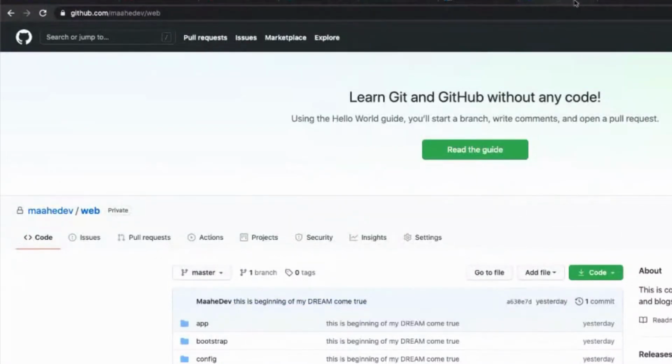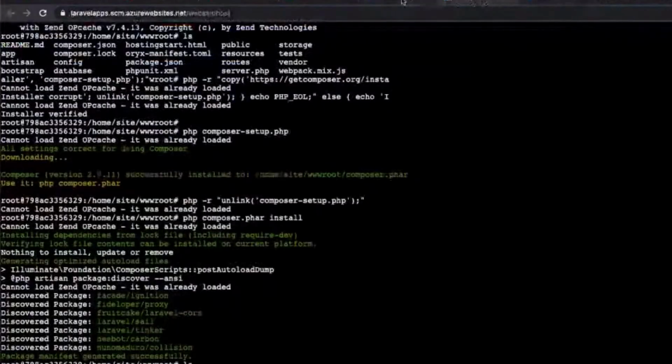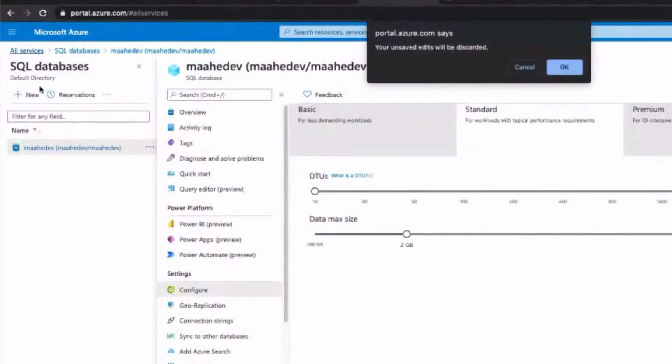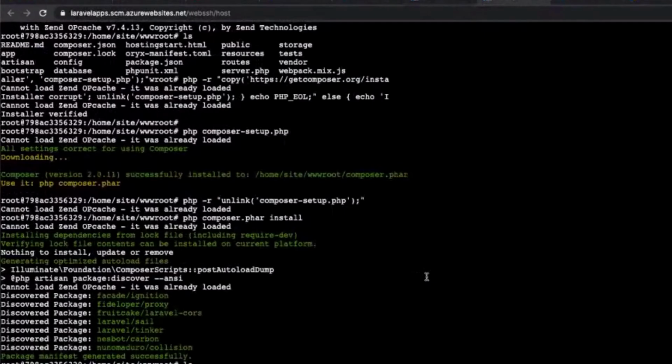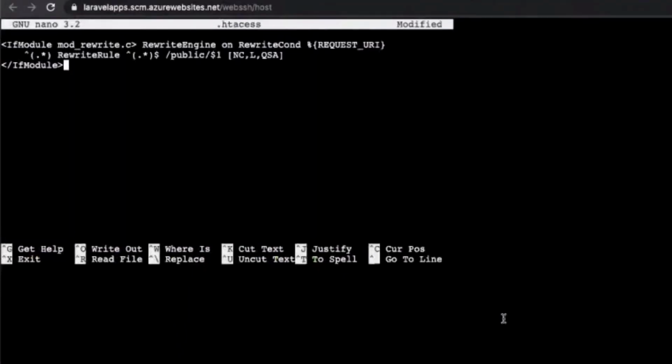So what we have done is we have just set up, within some 20-25 minutes, this application. We install it in Azure, and the only thing is we need to set up this public file. So we need to go here, we need to create one htaccess file, which I will copy from my old one. I'll create nano .htaccess, paste the code. You need to do certain styling here, else this will not work.